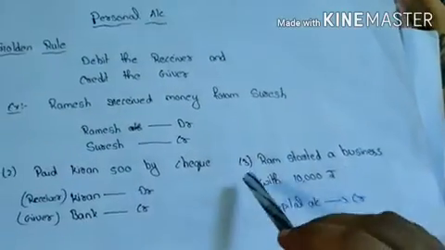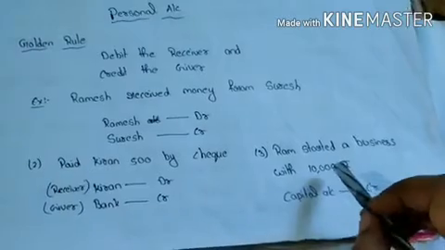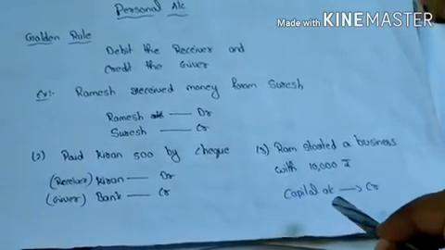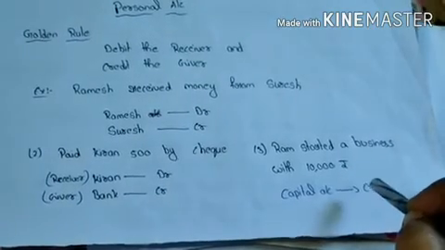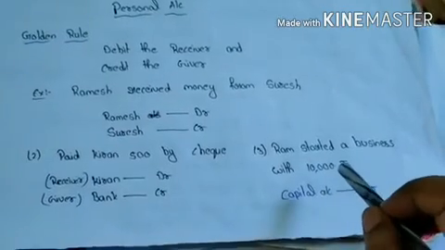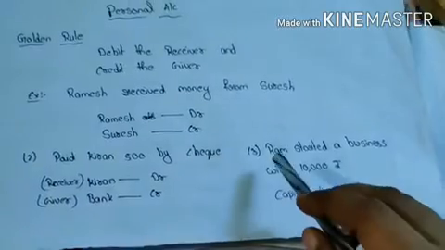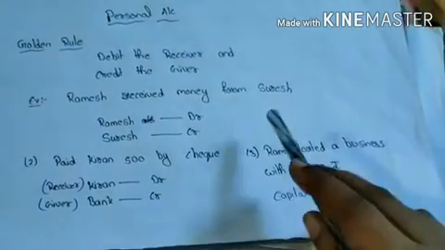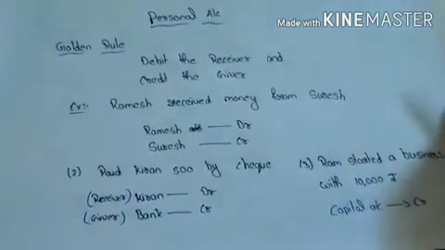Next, Ram started a business with 10,000 rupees. So Ram brings capital into the business. Ram is the giver. He gives money to the business. So the person name should not be mentioned here. The owner name should not be mentioned here. So instead of Ram, use the word capital. So debit the receiver and credit the giver. So capital account is to be credited here.